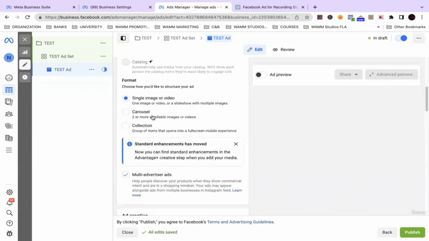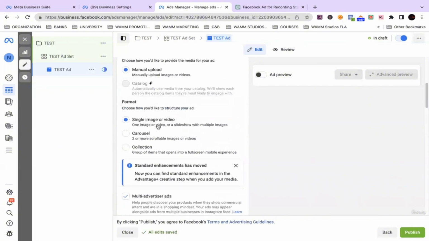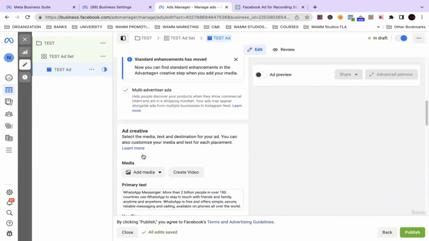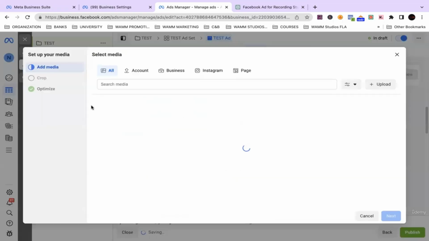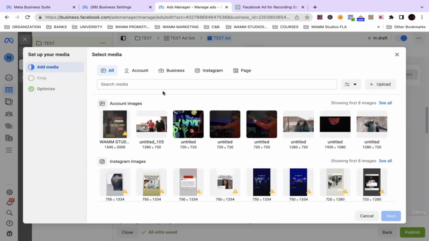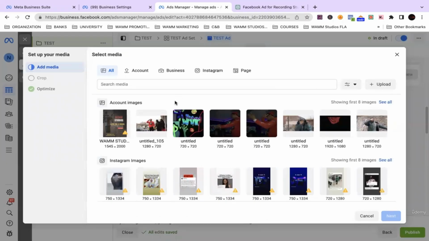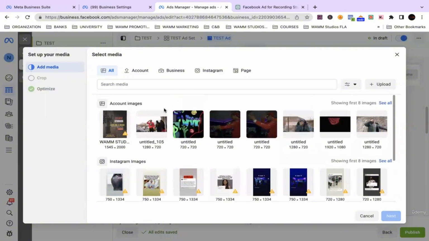All right, so we click create ad, manual upload. We're going to do a single image or video. We're going to go to add media. I'm going to add a photo. Let's see what we got. We're going to actually just choose one of these that we got.